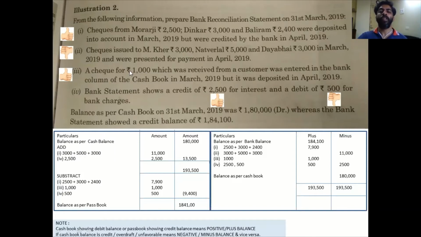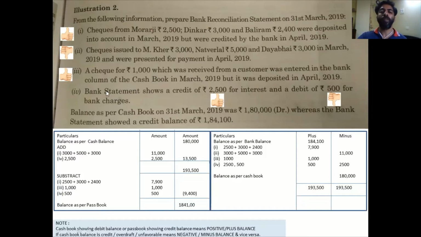Now let's look into the next one. A check of 1000 which has been received from the customer has been entered in the bank column in the cash book. You got a check and you recorded it in the cash book. Cash book has increased. Your left hand has increased. How do you match it now? By bringing your left hand down. So if you see, the 1000 has been reduced.